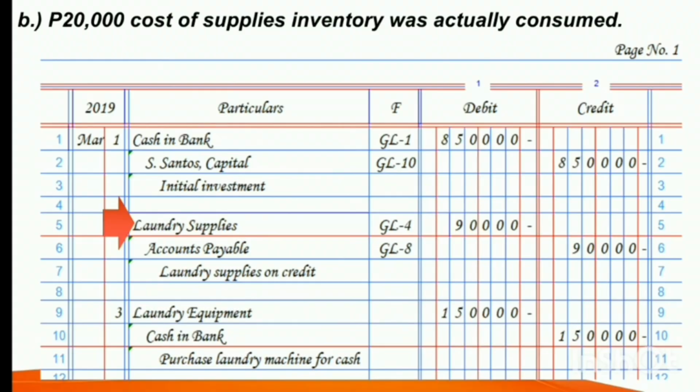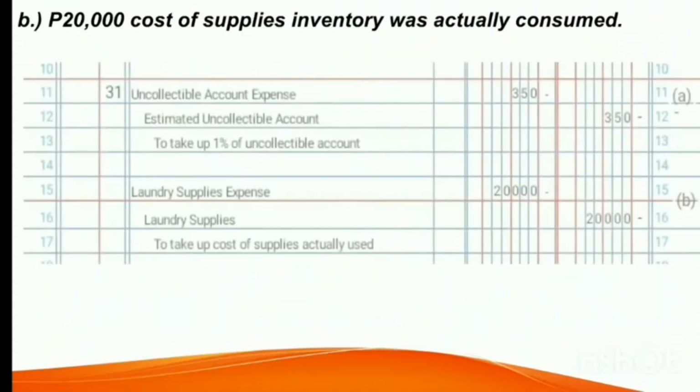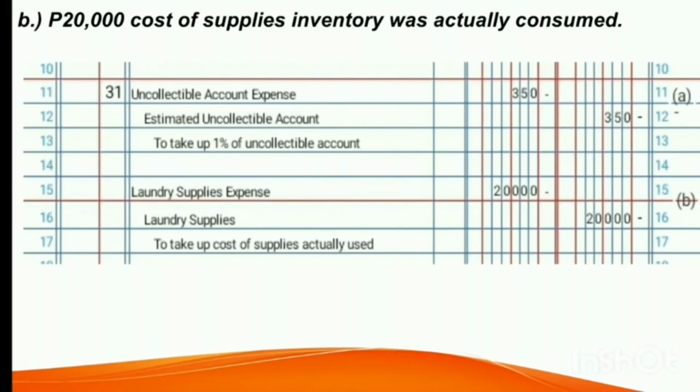So here's now the adjusting entry for this one. Debit to laundry supplies expense, 20,000 pesos. And then in order to reduce the laundry supplies balance, we credited laundry supplies by 20,000. So this is to take up the cost of supplies actually used. And then we put also letter B to indicate that this is the second adjusting entry. We will now proceed to letter C.